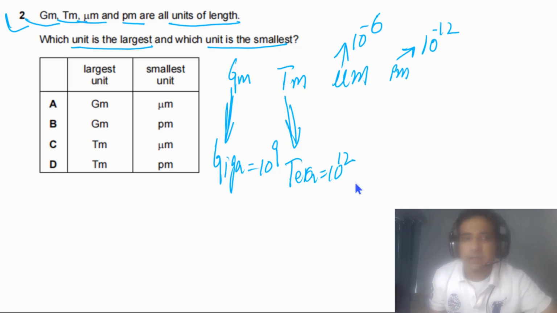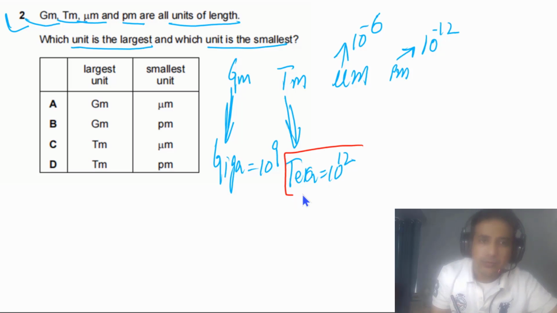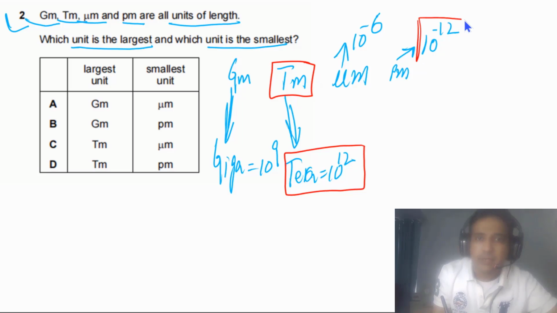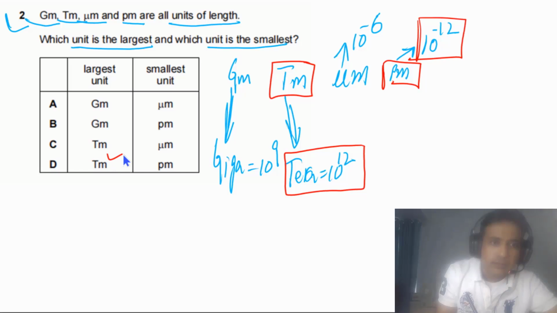The question is simply asking you which one is the largest. So tera is the largest, this one is the largest, and this one is the smallest. So the answer for this question is D.